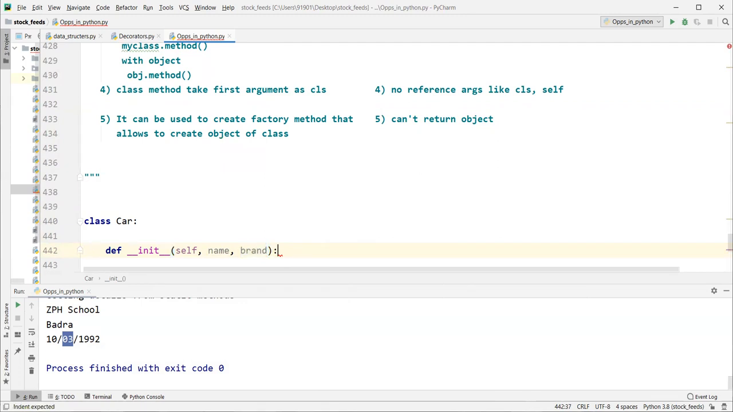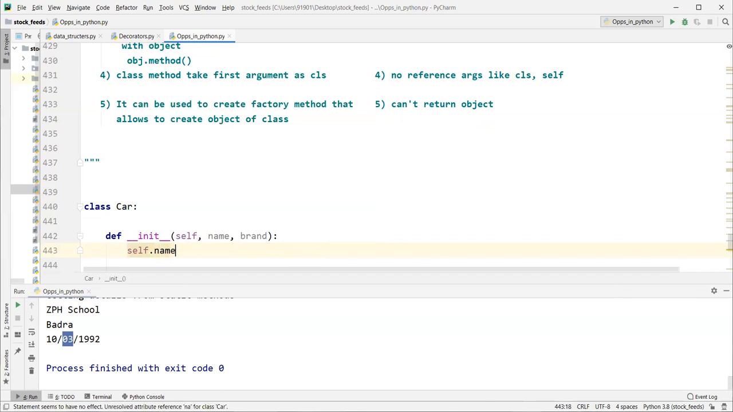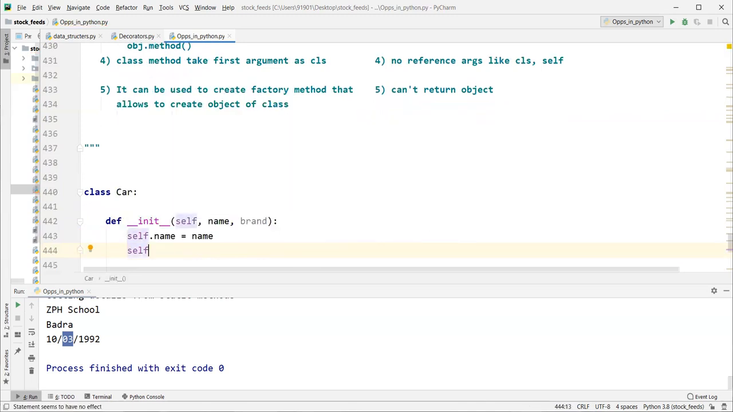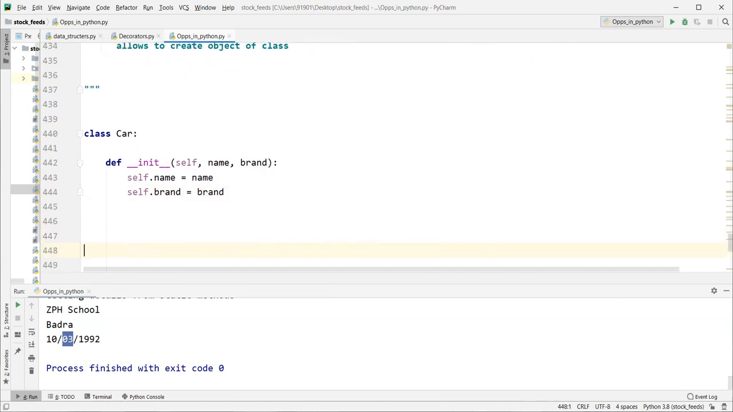Only these two parameters. self.name is equal to name, self.brand is equal to brand. So this is our class now. In order to create an object of this class, a factory means it produces the objects, right, guys? A cement factory means it produces products, cement packets. Like this, you can refer to the same term.